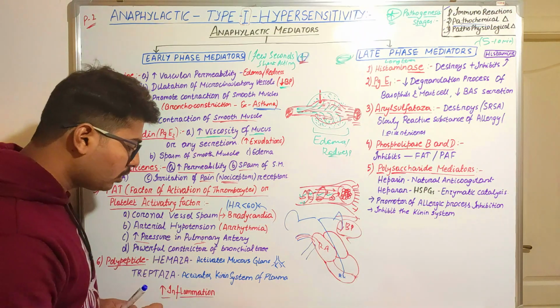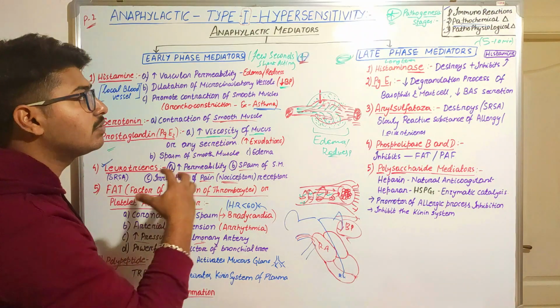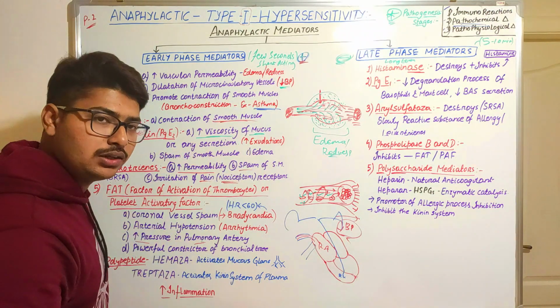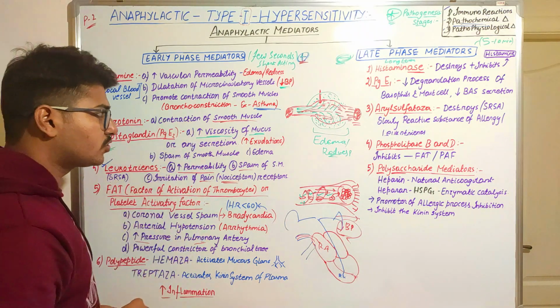Next, it's a powerful constrictor of the bronchial tree. As we have seen, this will stimulate the cause of inflammation or sudden bronchial constriction.